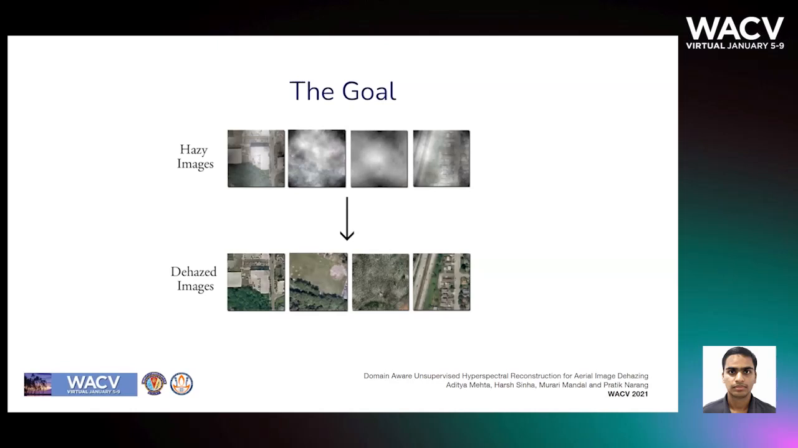In this work, the input hazy RGB image is used to reconstruct hyperspectral images using a modified cycle-consistent framework. The proposed framework is a low-cost and efficient approach to generate hyperspectral images in an unsupervised manner. Further, we present the practical applicability of reconstructed hyperspectral images for aerial image dehazing.